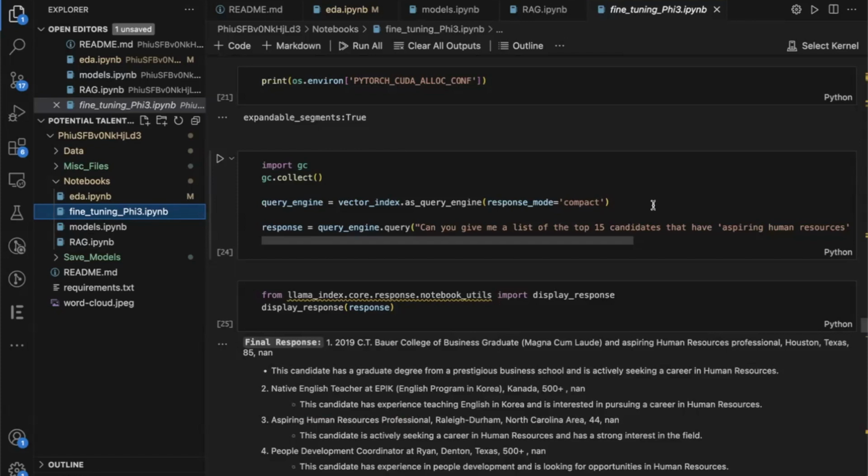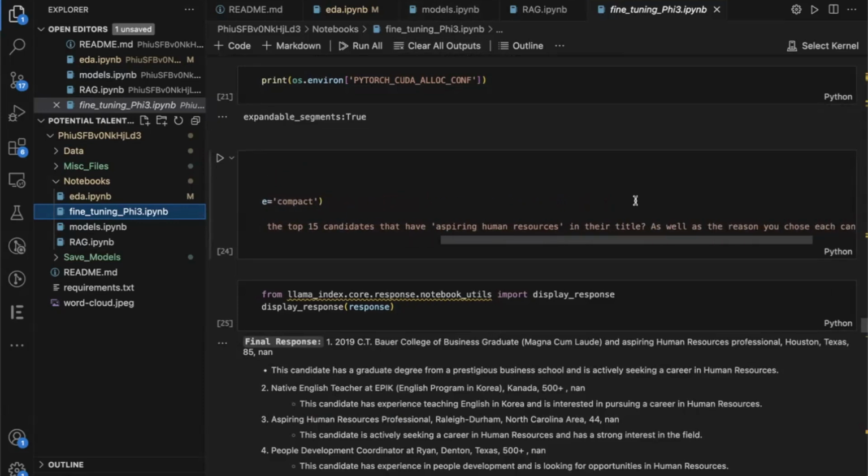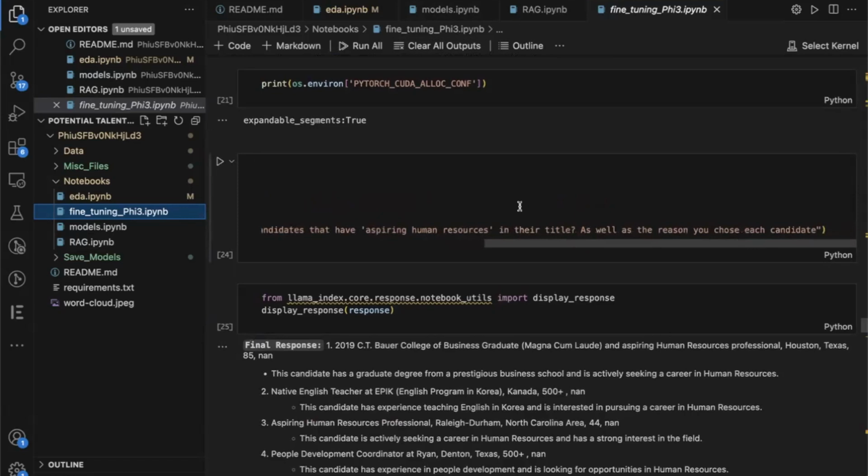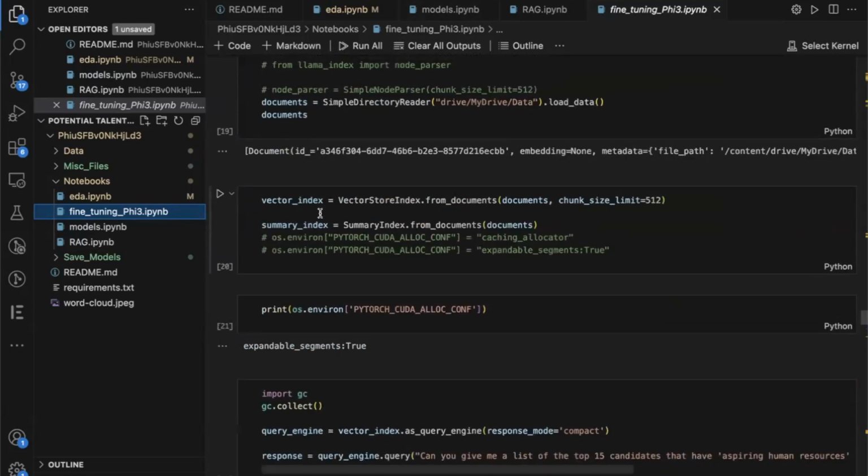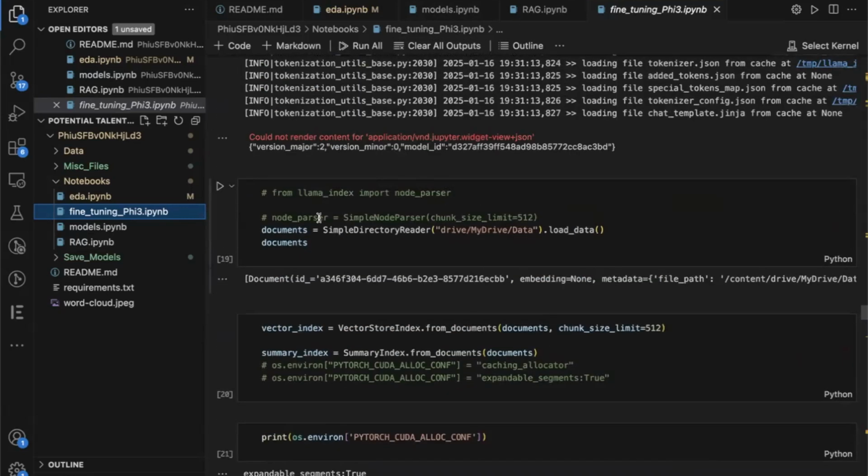I queried it just like the prompting I just showed. I asked, can you give me a list of the top 15 candidates that have aspiring human resources in their title, as well as the reason that you chose each candidate? Prior to that, I did let it look at the documents. In the data, actually it's not on here, it'd be on my Google Drive. But anyway, it was just the data set that was given at the onset of the problem.